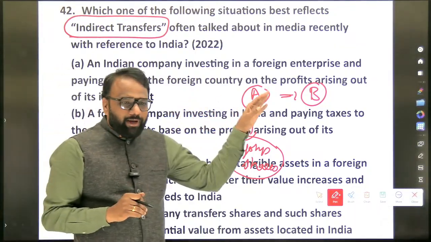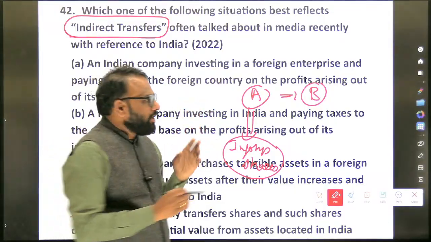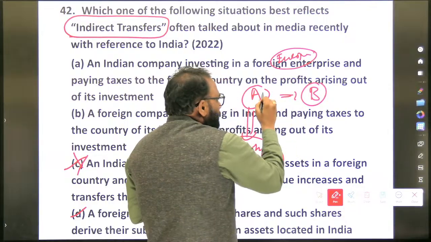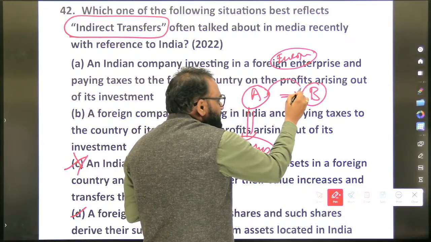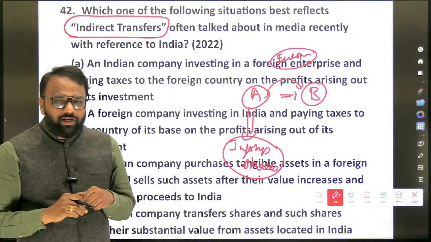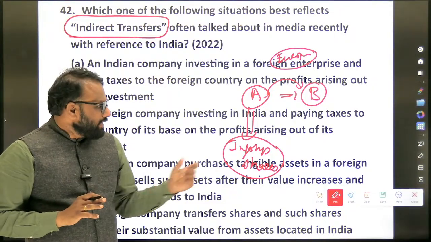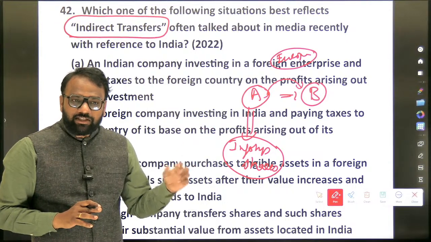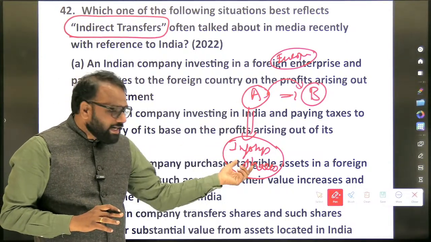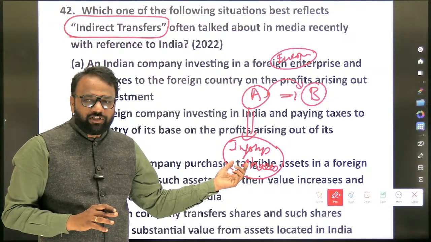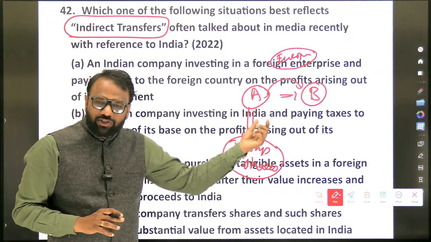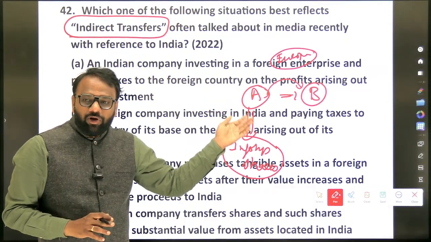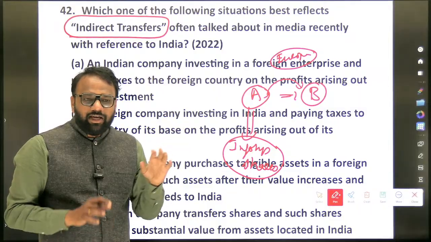Now, both A and B are located abroad. Let's assume they are located in some European country. Company A is selling shares to company B. Whether they have to pay taxes to the Indian government? Yes, because basically they are transferring Infosys shares, so they have to pay some kind of taxes to the Indian government. But as the transfer is taking place abroad, they are not paying taxes.